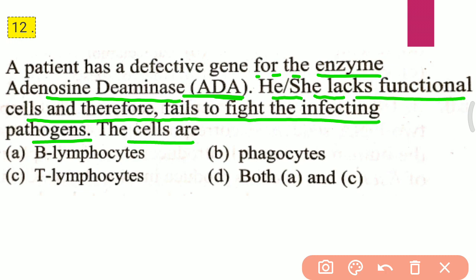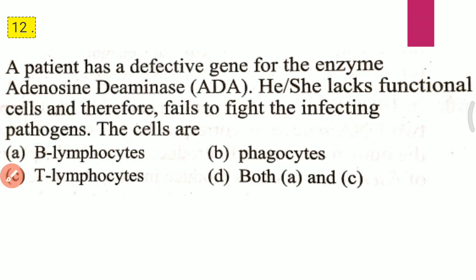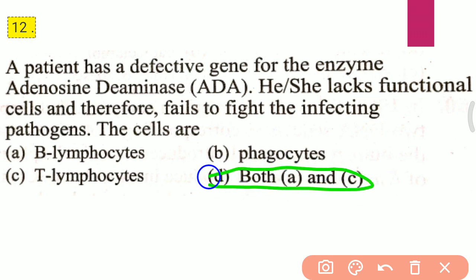D. Both A and C. The correct answer for the 12th question is D, that is both A and C, that is B lymphocytes and T lymphocytes.